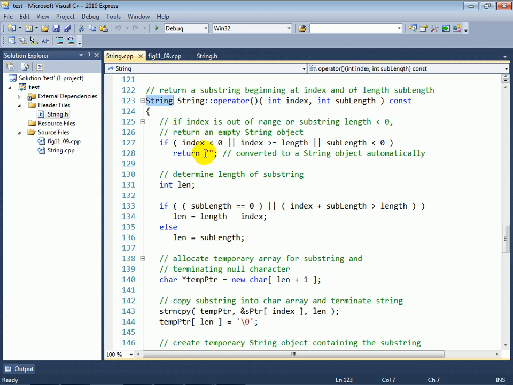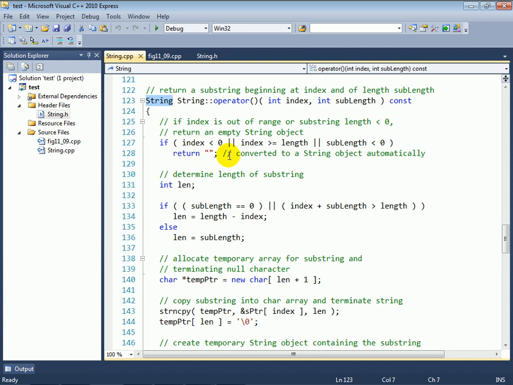Then the temporary object that was created by the conversion constructor goes out of scope and gets destroyed, and then eventually the one that was returned back to the caller will go out of scope and get destroyed as well. So there's a bunch of overhead that you don't necessarily think of when you're just looking at the code here.